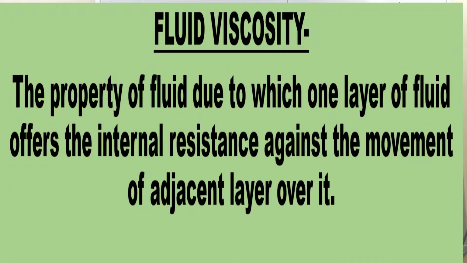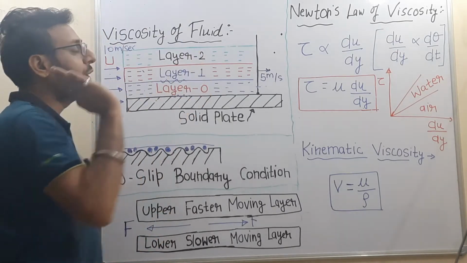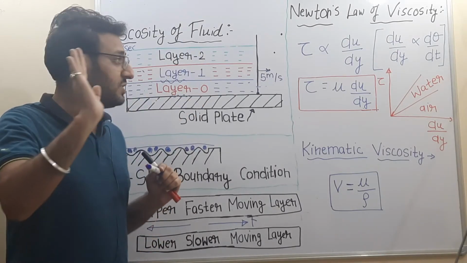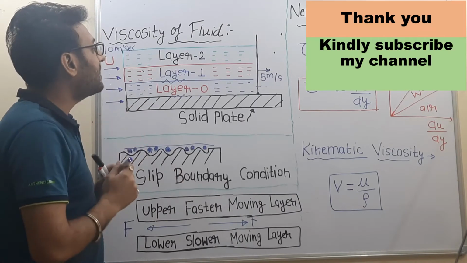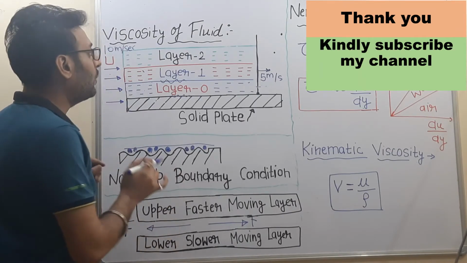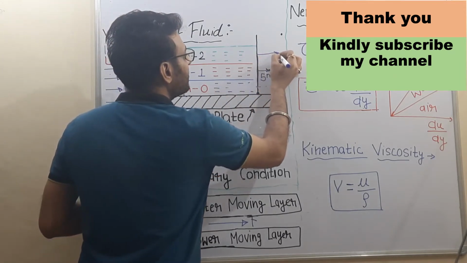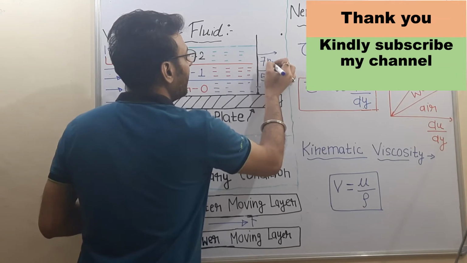Now viscosity is a property of the fluid due to which one layer of fluid offers internal resistance against the movement of the adjacent layer over it. Now all this is happening due to the property of viscosity. Now consider that after the interaction between layer 1 and layer 2, the velocity of layer 2 becomes 7 meter per second.